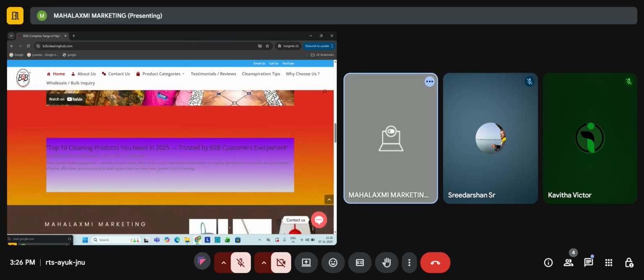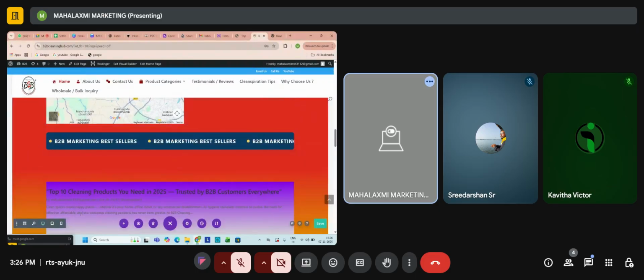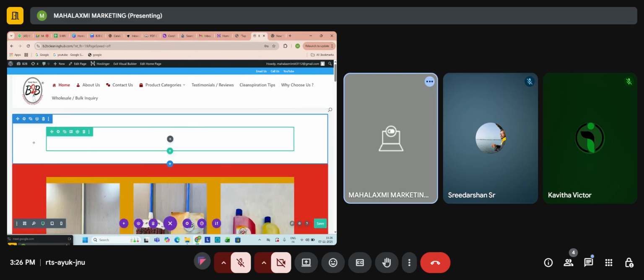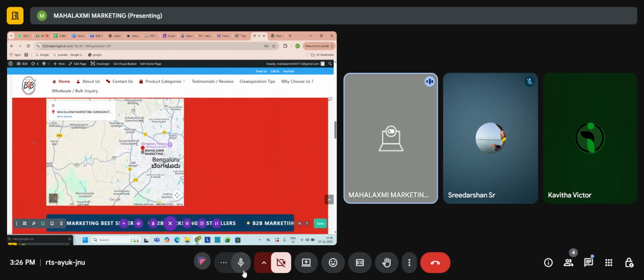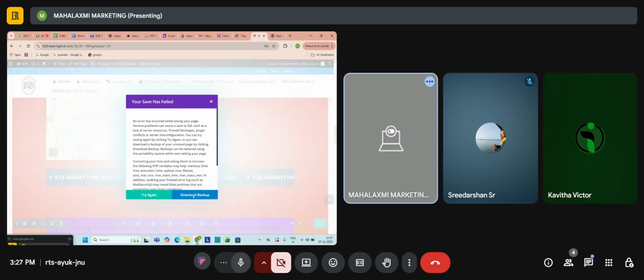Map also. Is that scrolling? No, right? Save has failed. I think I have to log in again.